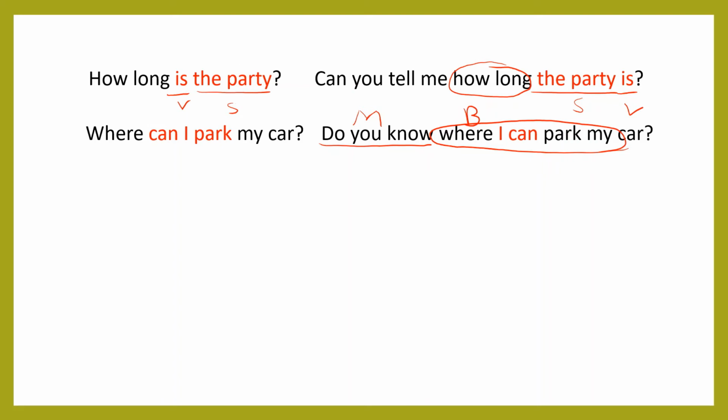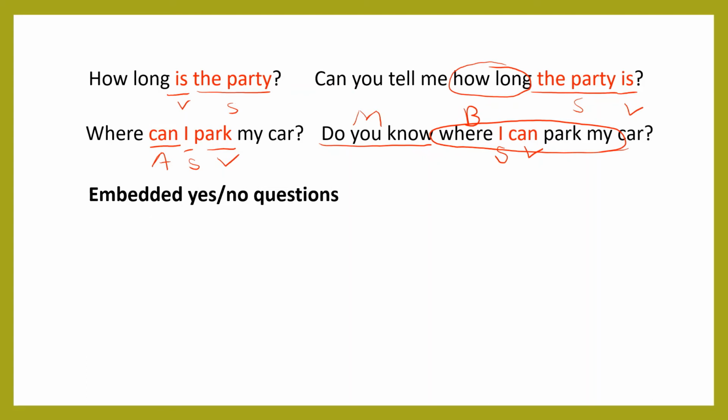So when the question becomes the baby, we need to have subject verb. In an independent one, we have auxiliary subject verb. Where can I park my car becomes, do you know where I can park my car?